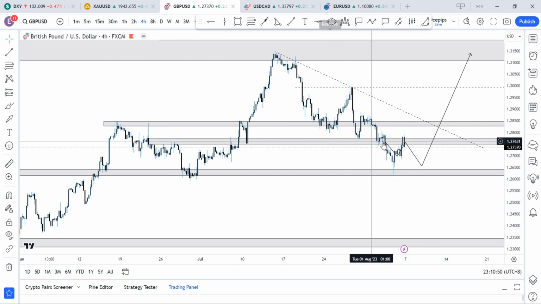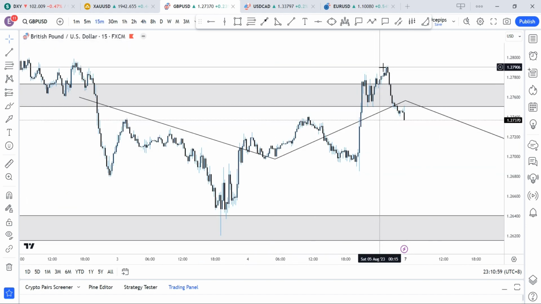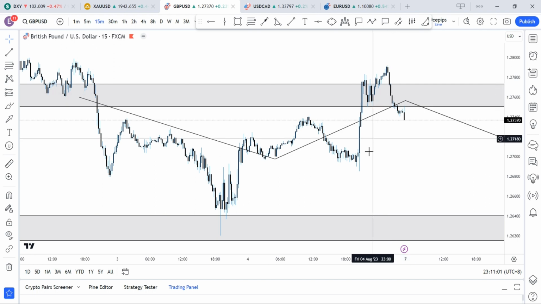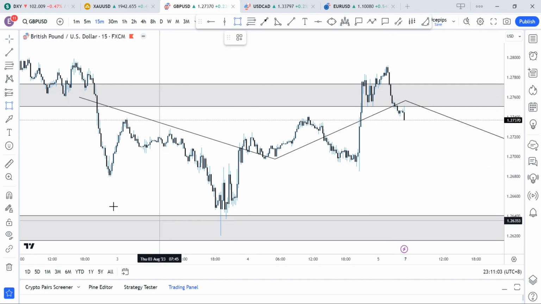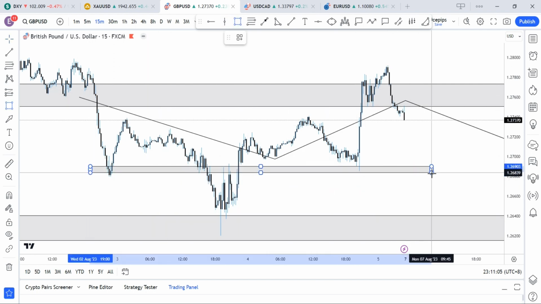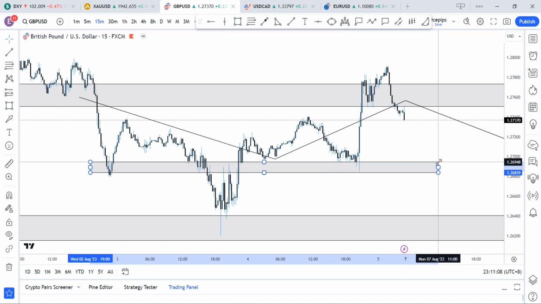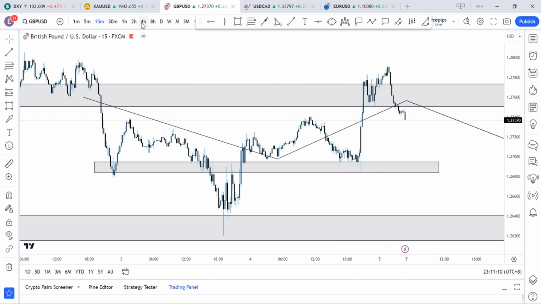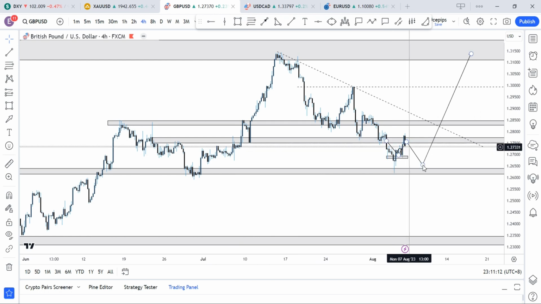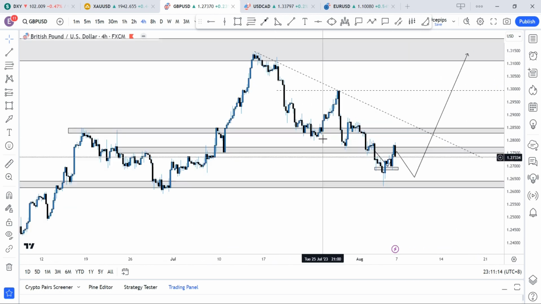This didn't play to the T, but we had price break below here, come back here for a retest, and we had that sell-off during the non-farm payroll. We had a buy from the non-farm payroll, and then towards the end of the market, we had price come back a little bit. So going forward, we might have that bullish continuation, which is price coming into this region to play out a little bit and continue to the upside.